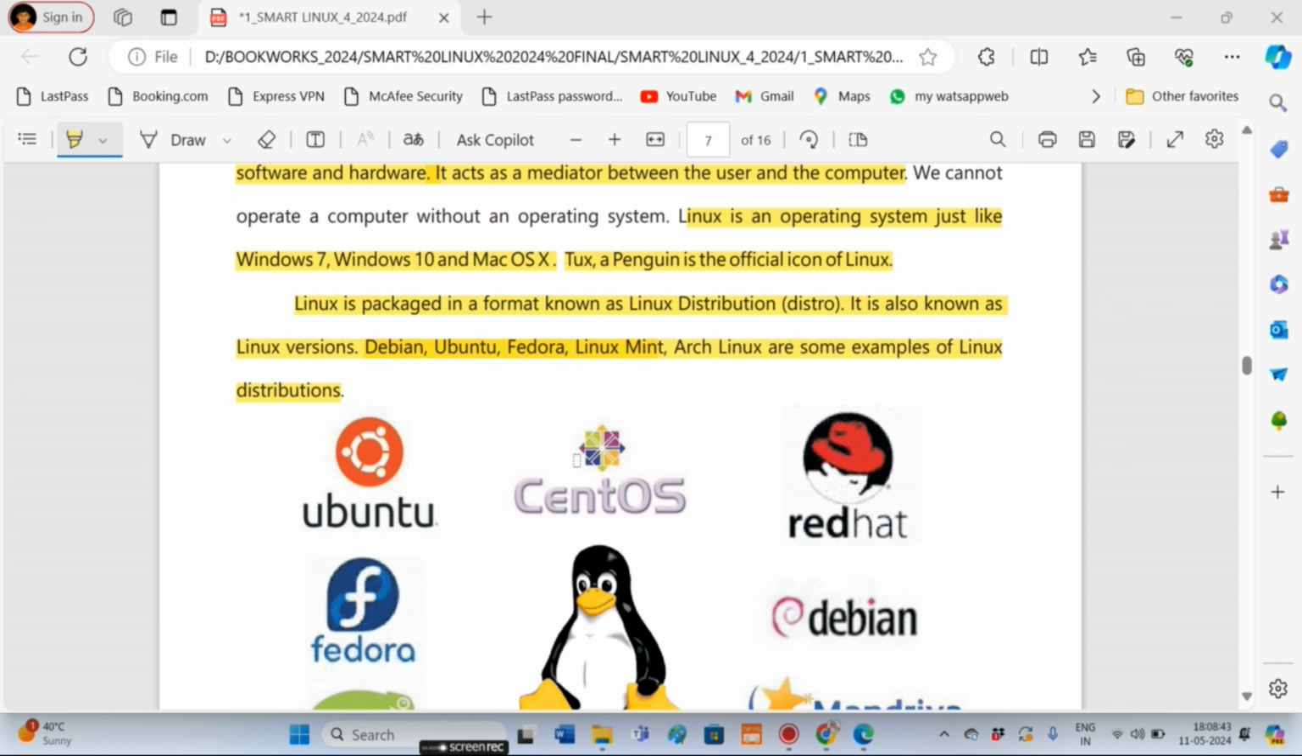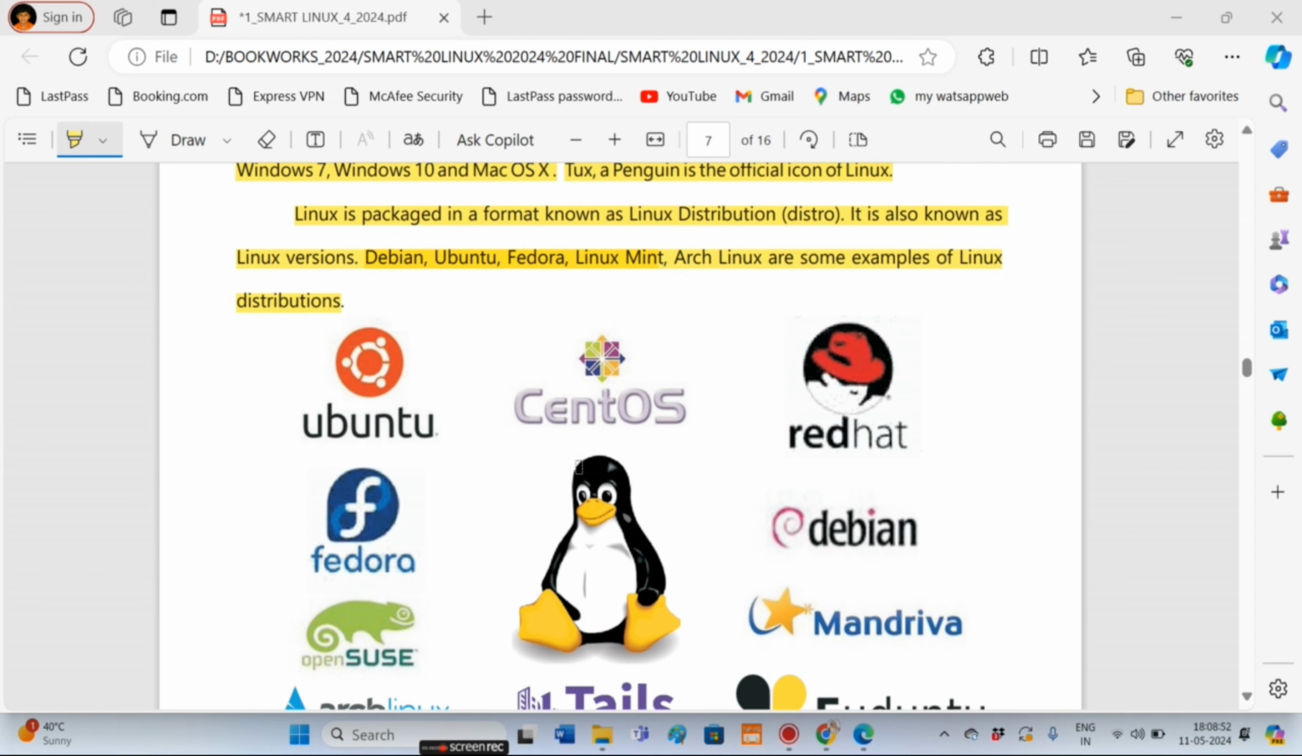Linux is packaged in a format known as Linux distribution. It is also known as Linux versions. Debian, Ubuntu, Fedora, Linux Mint, Arch Linux, etc. are some examples of Linux distribution. So we can say an operating system acts as a mediator between user and computer. We cannot operate a computer without an operating system. Linux is one such operating system and it is packaged in a format called Linux versions. Examples: Ubuntu, Debian, Fedora.